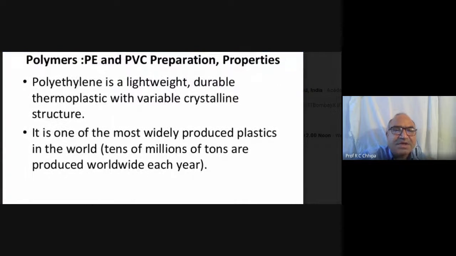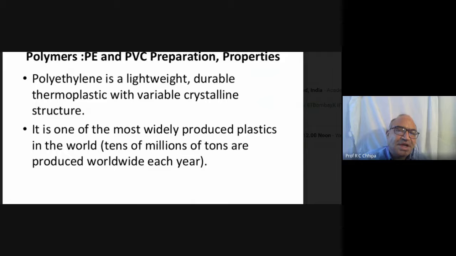In case of polyethylene, it is lightweight. The density is about 0.74, 0.8, 0.81, 0.82. So polyethylene is a lightweight, durable thermoplastic with a variable crystalline structure. Variable crystalline structures are also involved in different types of polythene, such as the high density, low density, and medium density polyethylene we have discussed.